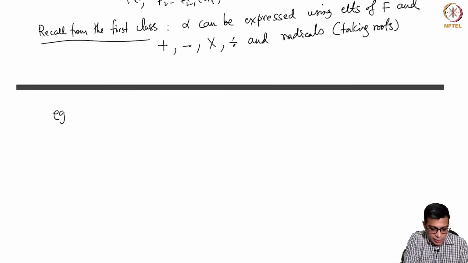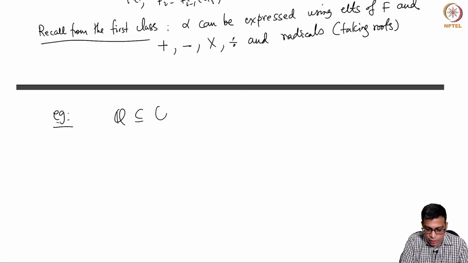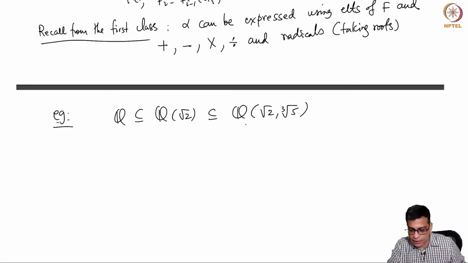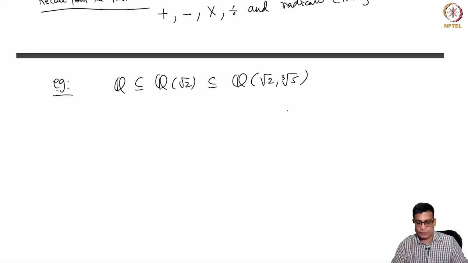For example, as a simple example, let's say you have Q contained in Q adjoined root 2 and cube root of 5. Here anything can be expressed in terms of radicals and rational functions.